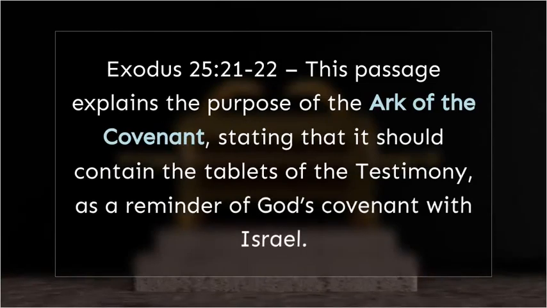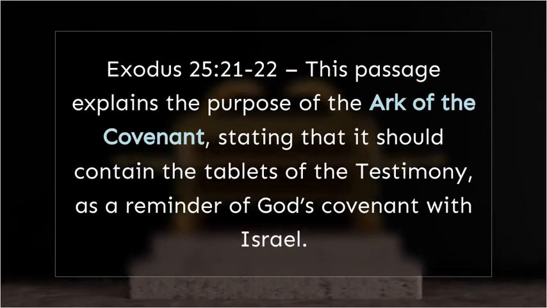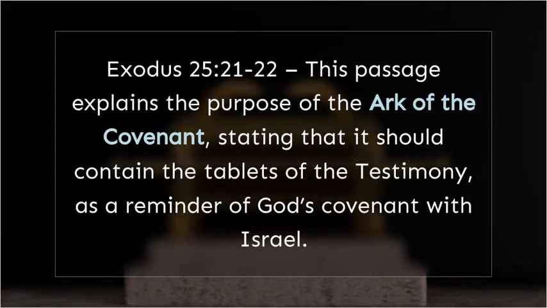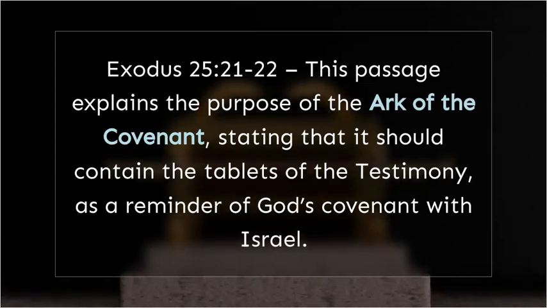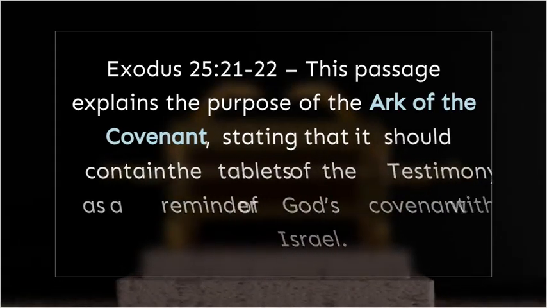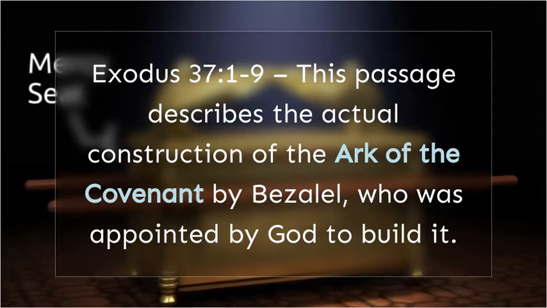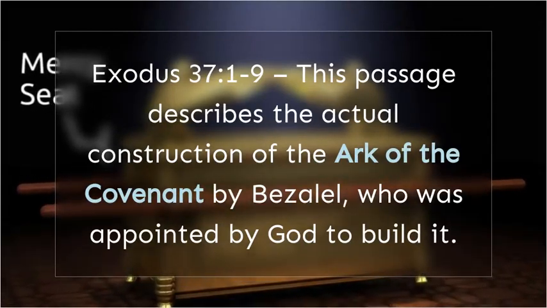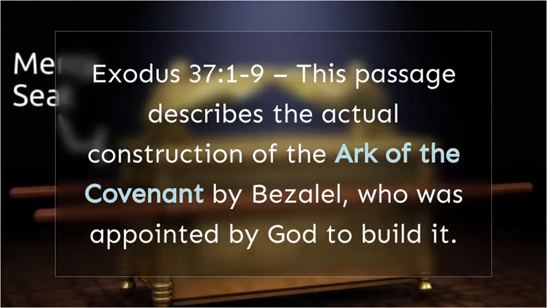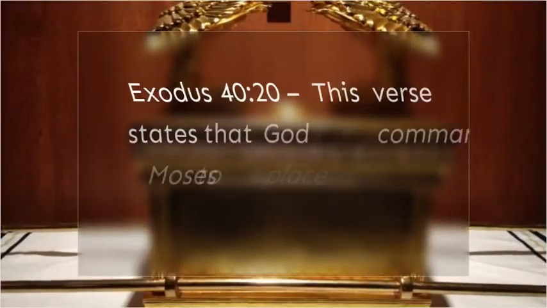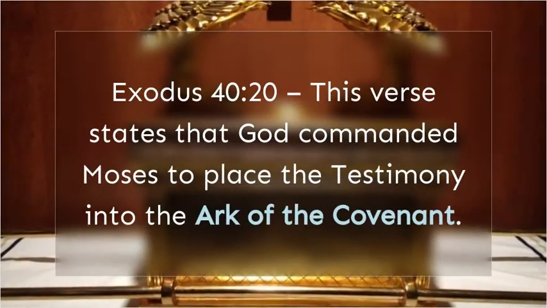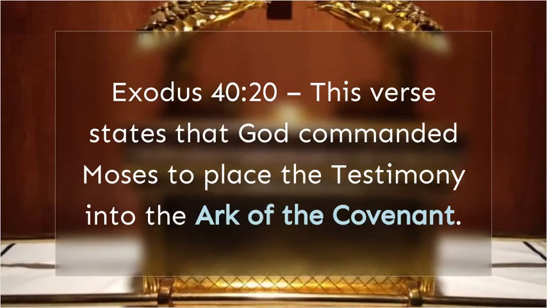Exodus 25:21-22. This passage explains the purpose of the Ark of the Covenant, stating that it should contain the tablets of the testimony, as a reminder of God's covenant with Israel. Exodus 37:1-9. This passage describes the actual construction of the Ark of the Covenant by Bezalel, who was appointed by God to build it. Exodus 40:20. This verse states that God commanded Moses to place the testimony into the Ark of the Covenant.